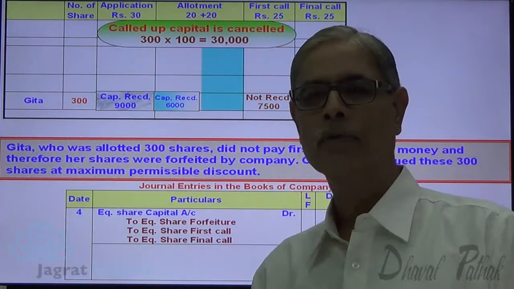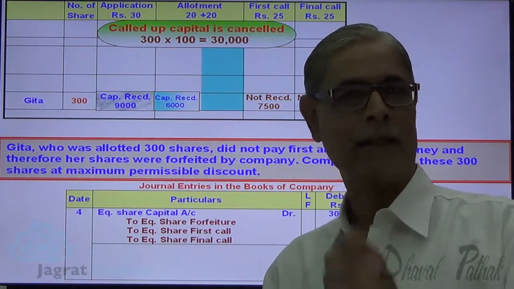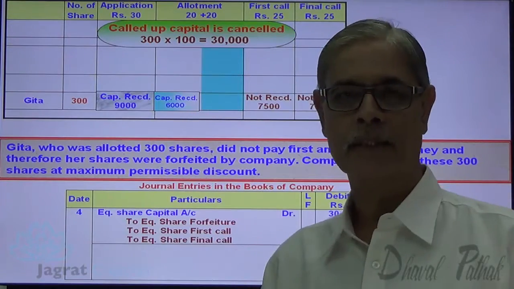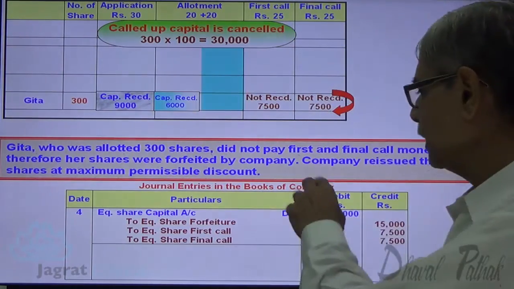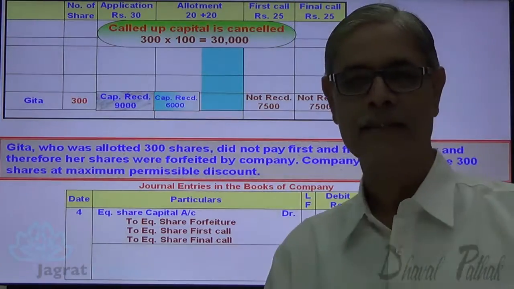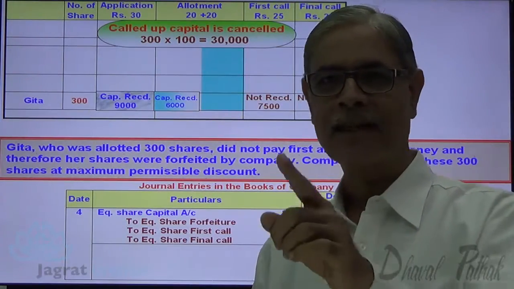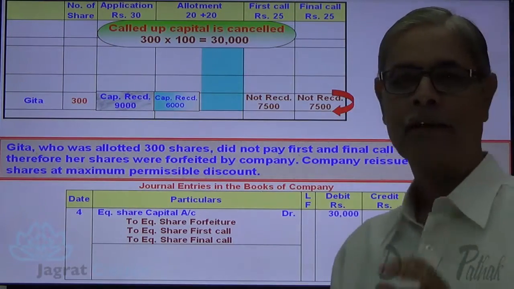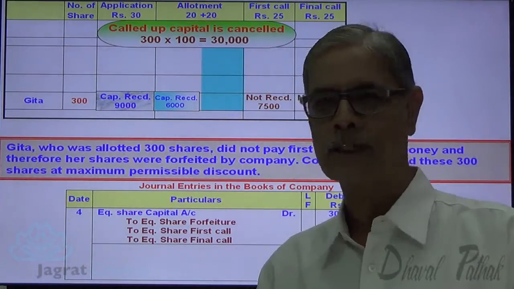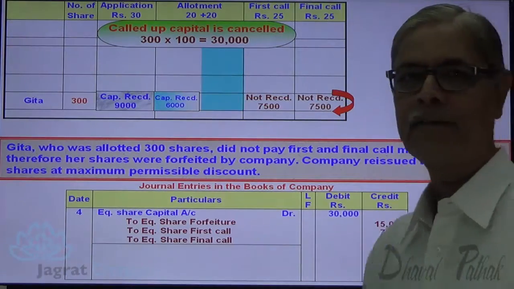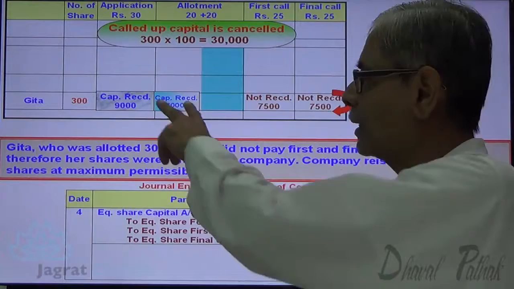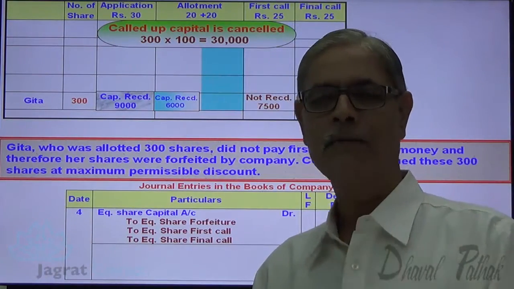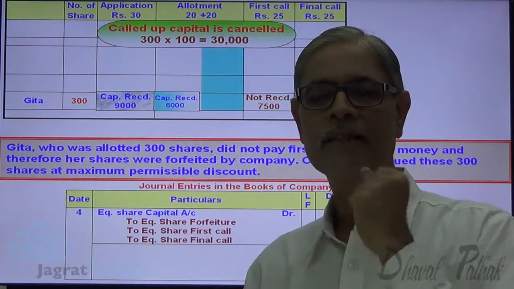Now I want to write down the reissue entry. At the time of reissue, maximum discount is to be granted. As I repeatedly tell you, maximum discount will be 9 plus 6, 15,000. And the capital account that gets credited is 30,000. So called up capital that has been cancelled, 30,000, will be credited at the time of reissue of shares. And when the capital account is credited with 30,000, maximum discount granted is 15,000. So cash received is 15,000. This is one way to explain the amount received on the issue of shares.